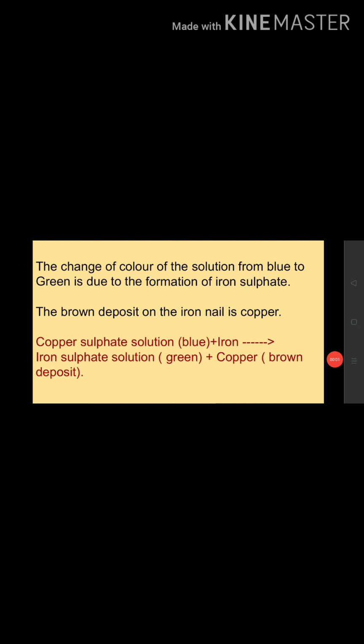This also represents a change that we cannot reverse. That is, we can say that this is a chemical change.